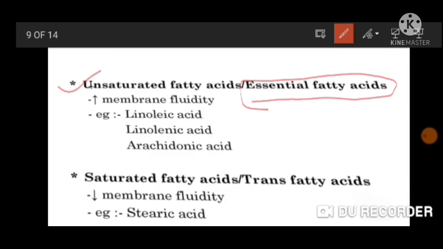There are unsaturated fatty acids, which are also called essential fatty acids. These essential fatty acids increase membrane fluidity. Examples: linoleic acid, linolenic acid, and arachidonic acid. And the saturated fatty acids or trans fatty acids decrease membrane fluidity. Examples are stearic acid and palmitic acid.